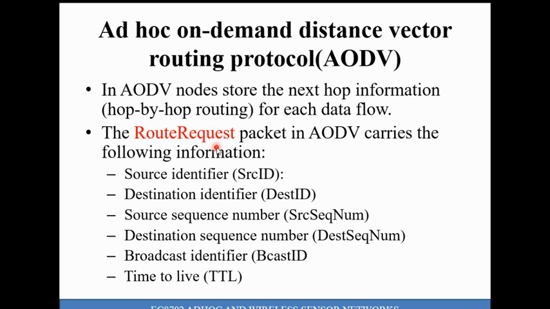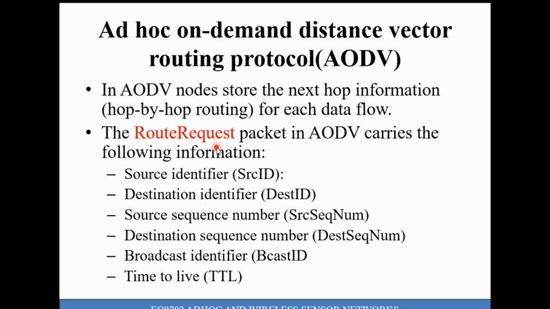Here, in order to establish a path, the node which has data starts to generate the route request packet, and the route request packet is flooded through the intermediate nodes until it finds the desired path. Until it finds the desired path, the route request packet will be forwarded with the help of the intermediate nodes.